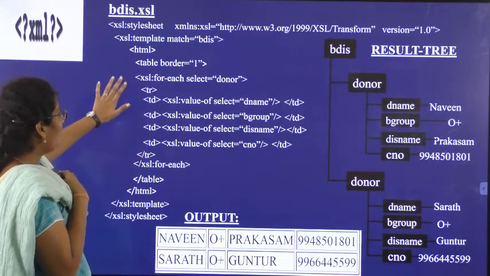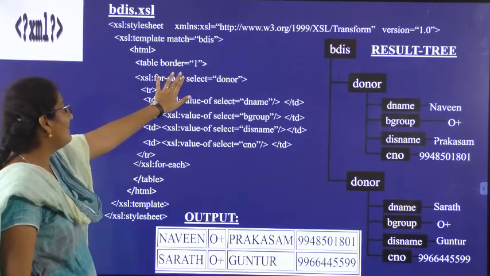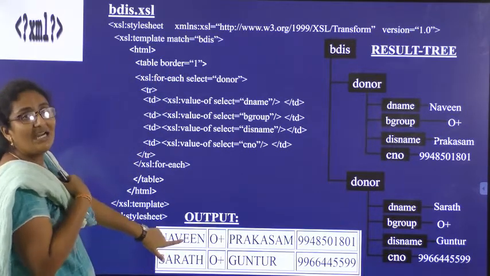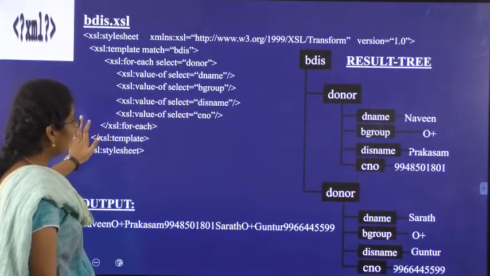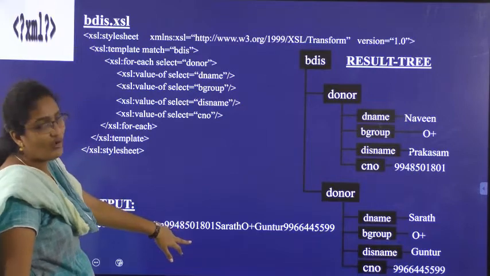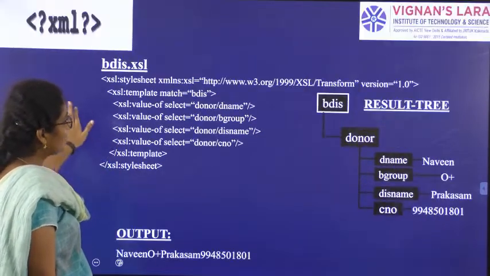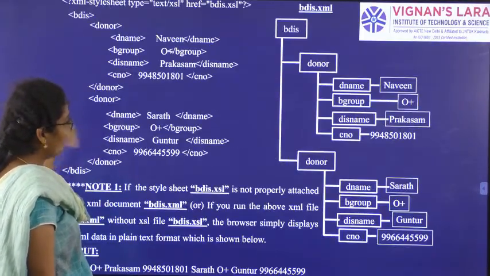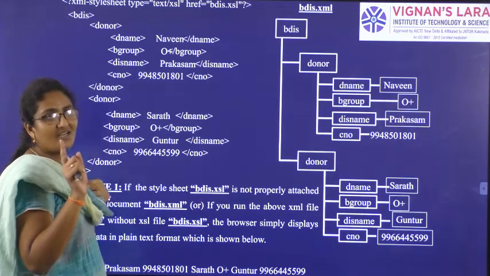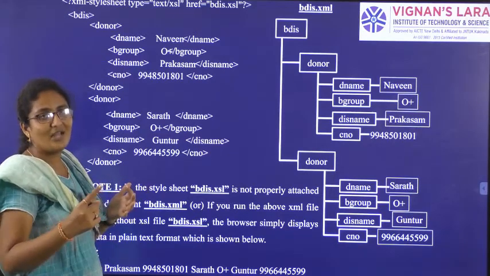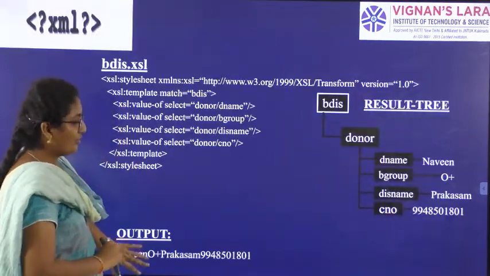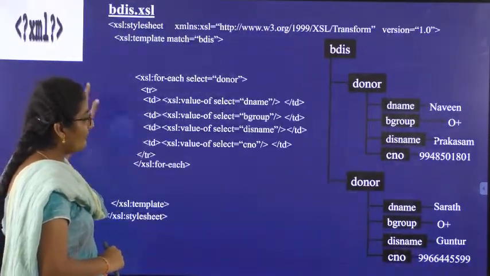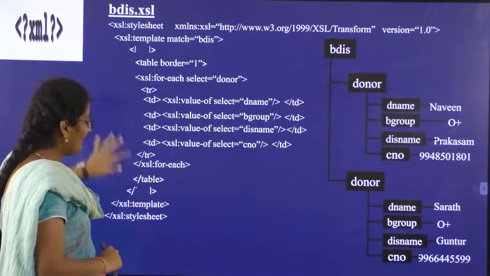In this we have used a table and I have set the table border as 1. That's why I got the output in the form of a table. Otherwise, in the previous examples, I was always getting a clumsy output. To avoid this clumsiness, first I identified that both the XML and style sheets should be properly executed and matched. Then I identified that the output should not be clumsy, so to avoid that clumsiness, I have created the tables.